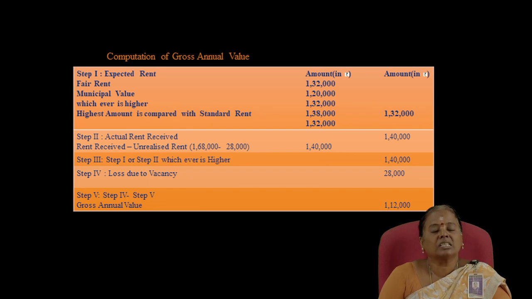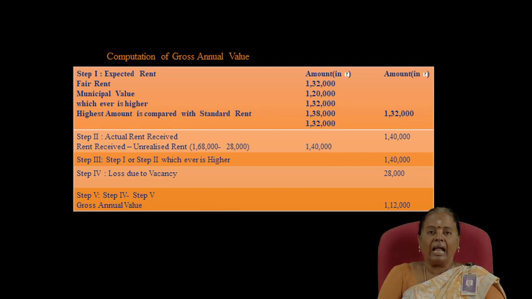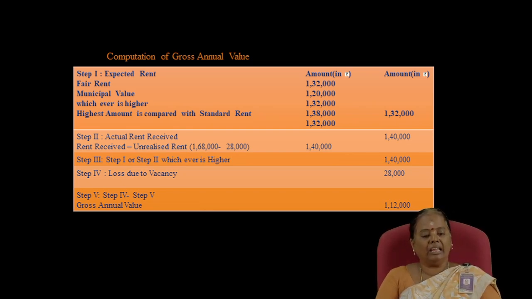Then step 2 is actual rent received. Actual rent received means rent received minus unrealized rent. In this problem, the rent received is 1,68,000 and unrealized rent is 28,000. So, the formula is rent received minus unrealized rent, that is 1,68,000 minus 28,000, that comes to rupees 1,40,000. So, the amount determined under step 2, that is actual rent received, is 1,40,000.